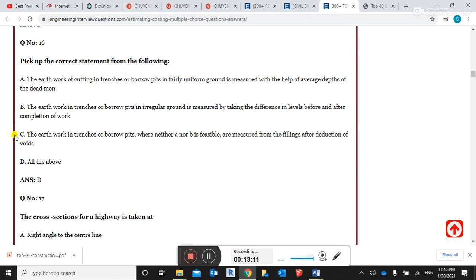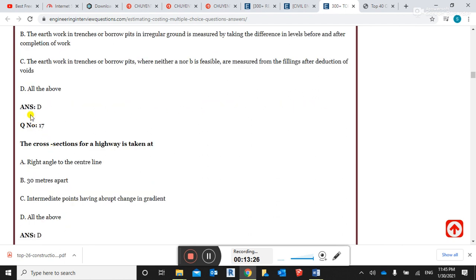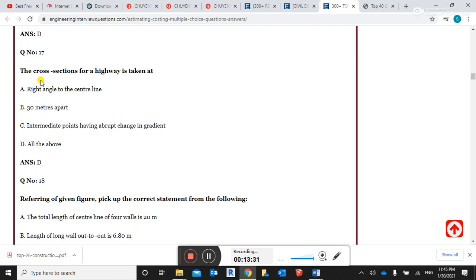This is also correct, guys. The earthwork in trench or borrow pits where neither A nor B is feasible is measured from the filling after the deduction of the voids. This is also correct, guys. The right answer is all of the above.